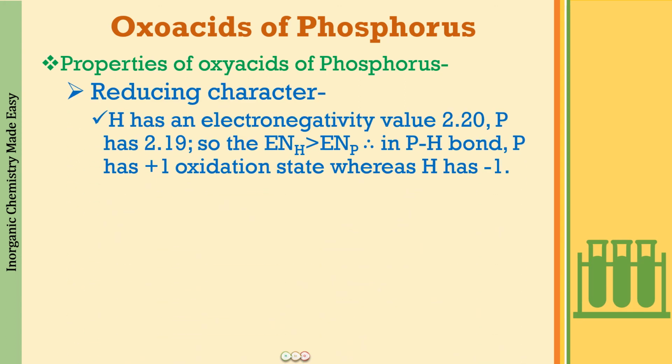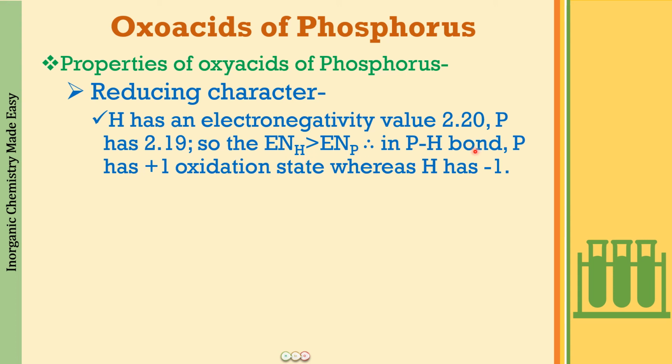The reducing character of the PH bonds is because of the slight electronegativity difference between hydrogen and phosphorus. Hydrogen has an electronegativity value of 2.20, whereas phosphorus has a value of 2.19. It's not much of a difference, but still the electronegativity of hydrogen is greater than that of phosphorus.